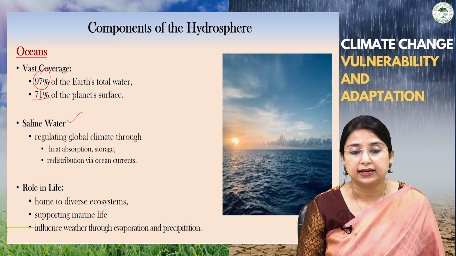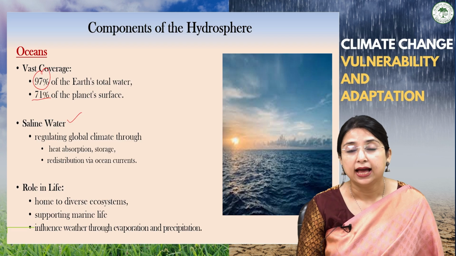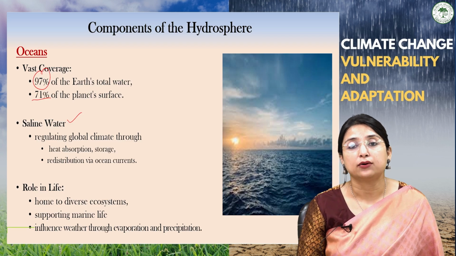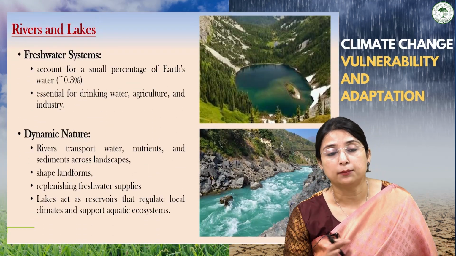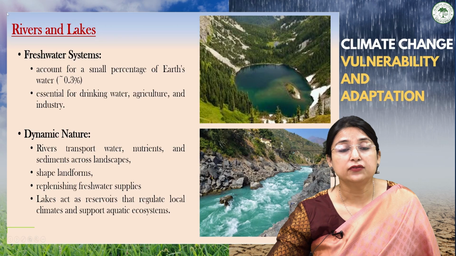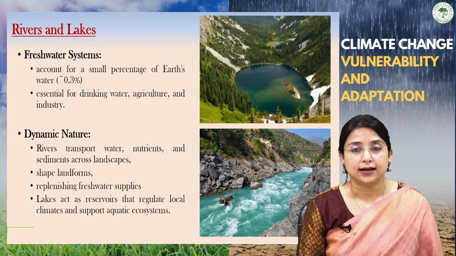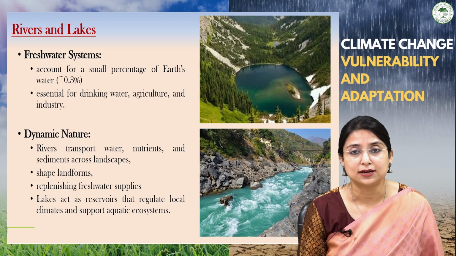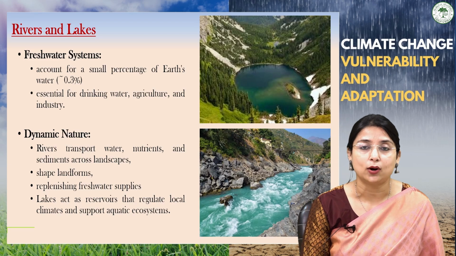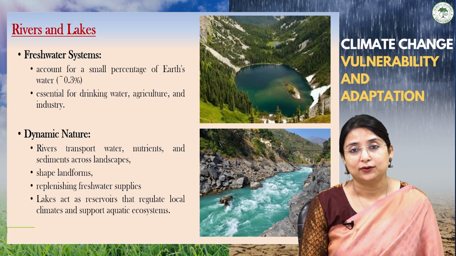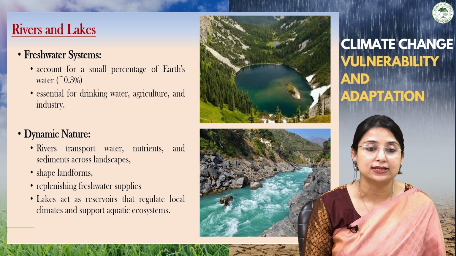It supports marine life and influences weather through evaporation and precipitation, and plays a very important role in the hydrological cycle also. Talking about the second component, that is the rivers and the lakes. Rivers and lakes generally provide fresh water, and they are regarded as the freshwater system, and they account for a very small percentage of the earth's water, just 0.3%, and are mainly used for drinking water, agriculture, industries, etc.